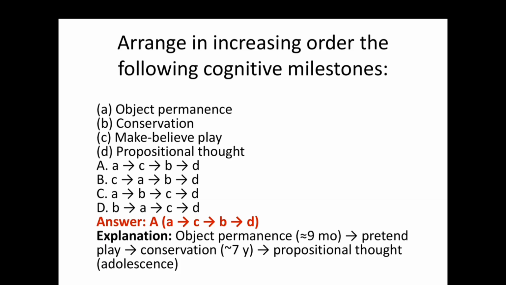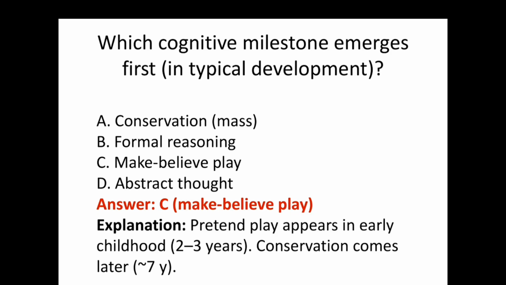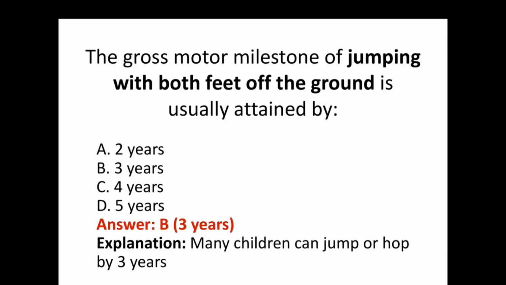Arrange in increasing order the following cognitive milestones, and the answer is A, C, B, D. The next question, which cognitive milestone emerges first in typical development? The answer is make-believe play. So pretend play appears in early childhood, that is 2 to 3 years. Conversation comes later, around 7 years.